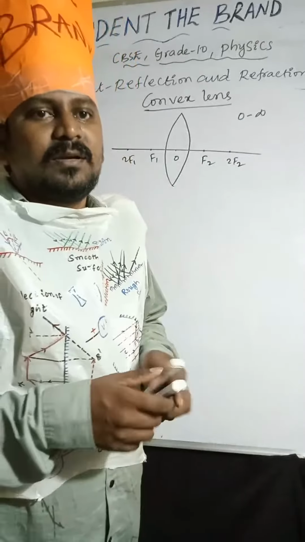So what is the nature of the image? So object is at infinity, image is forming at F2. Nature of the image is real and inverted. Size of the image is highly diminished. So coming to the second one.